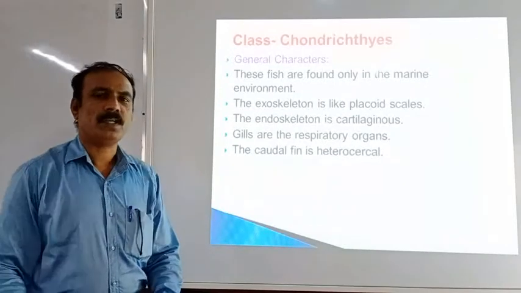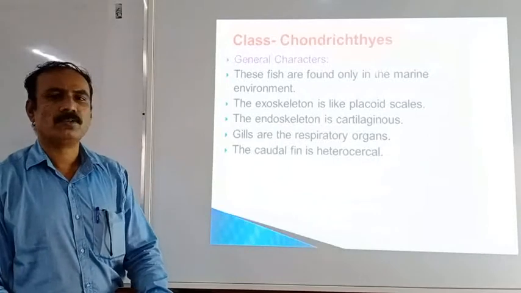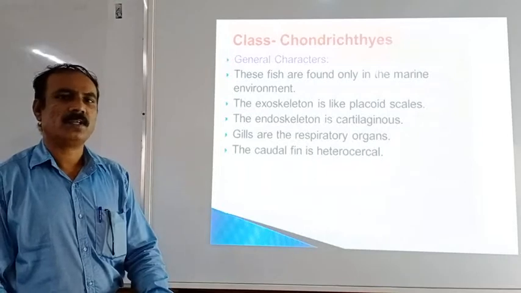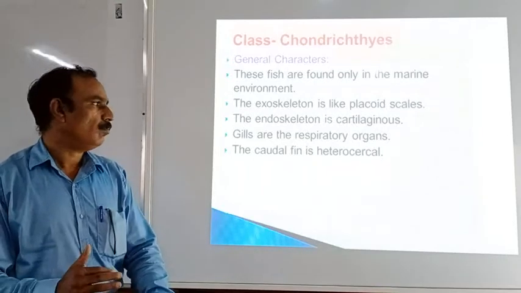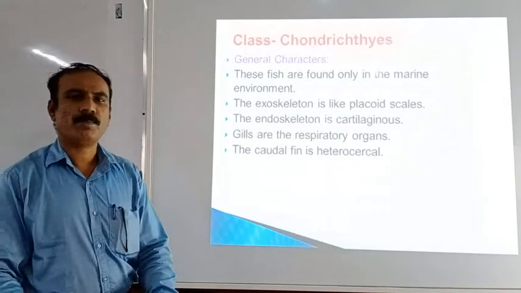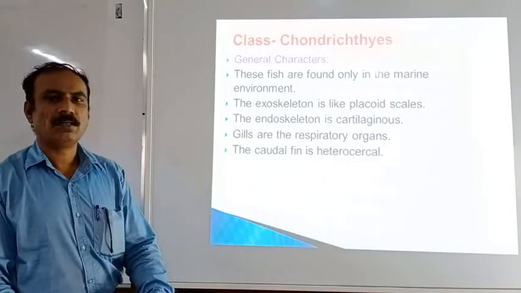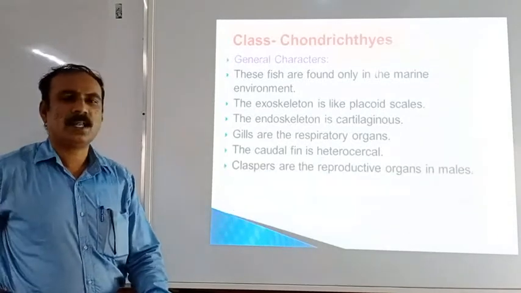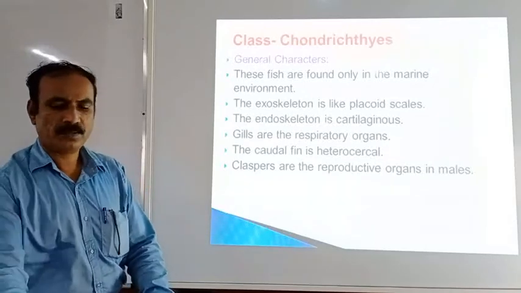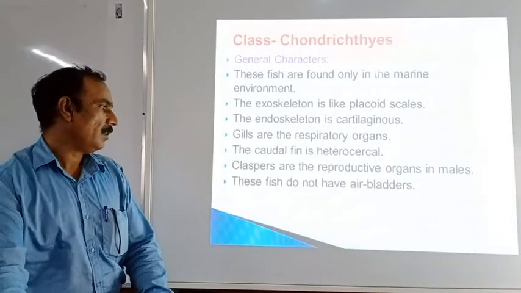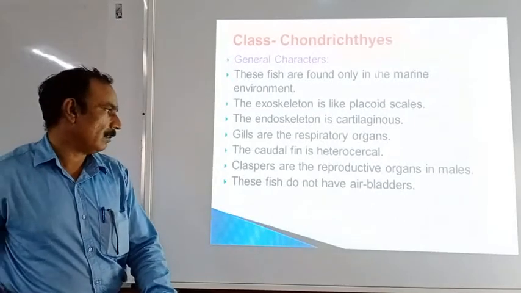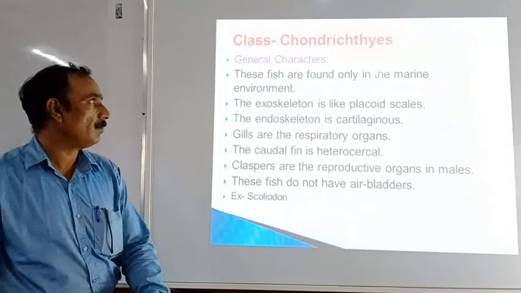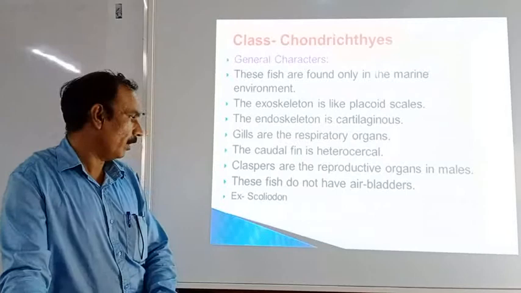When you see the caudal fin of these animals, it is heterocercal. In some fishes there are homocercal caudal fins, then heterocercal caudal fins are there. Heterocercal caudal fin means the upper lobe and lower lobe of the caudal fin are dissimilar, they are not similar. Then claspers are the reproductive organs in the males of the class Chondrichthyes. Air bladders are not present in this species. And the example of the Chondrichthyes is Scoliodon.